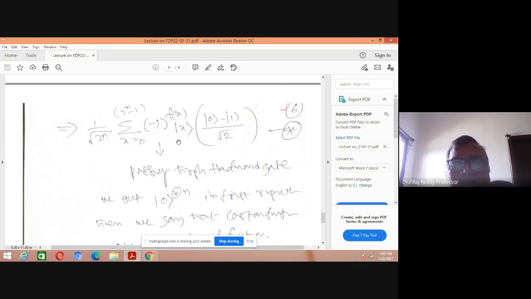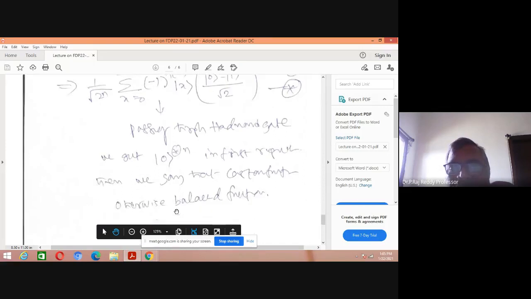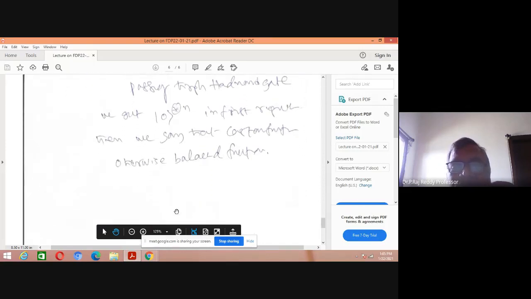Putting x is equal to 0, what happens here? F of 0 is 0. So this will become x only. X means what here? X is equal to 0, you are getting x, that is nothing but 0 only you are getting. Passing to the Hadamard gate, this is 0 power of n you are getting. So in the first register you are getting the 0. Therefore that is called a constant function. Otherwise it is a balanced function.